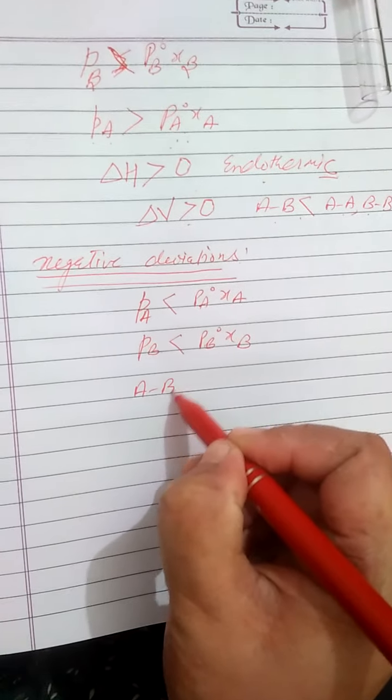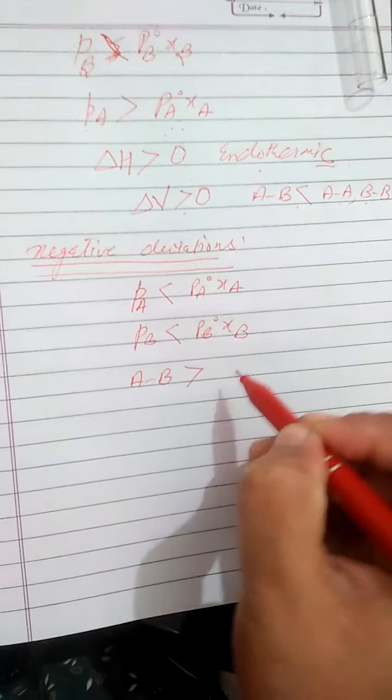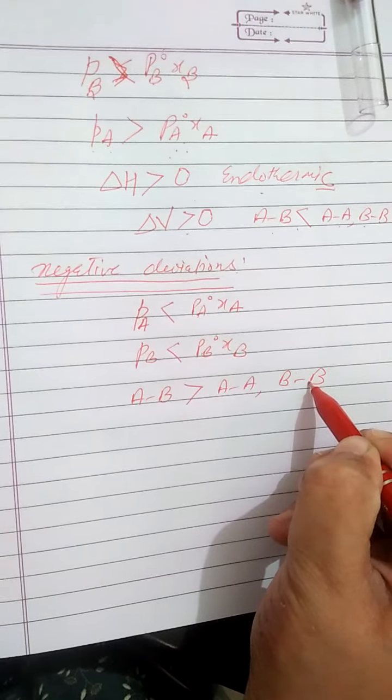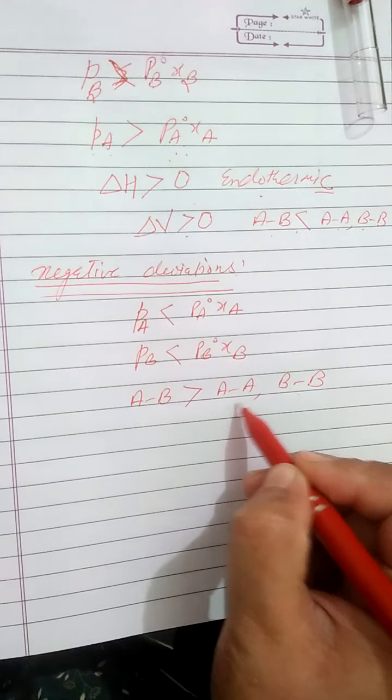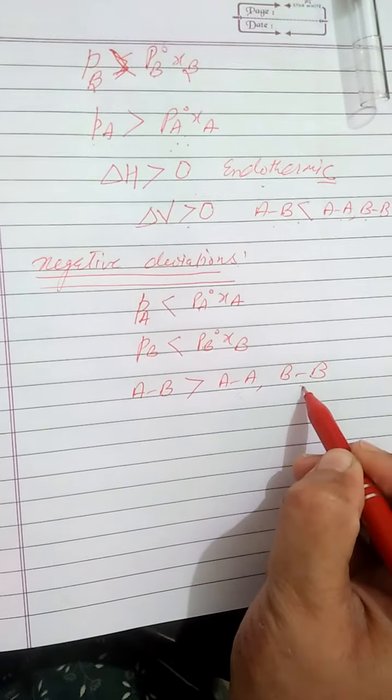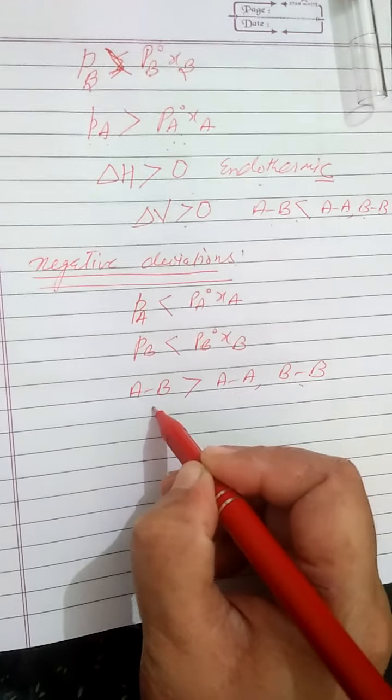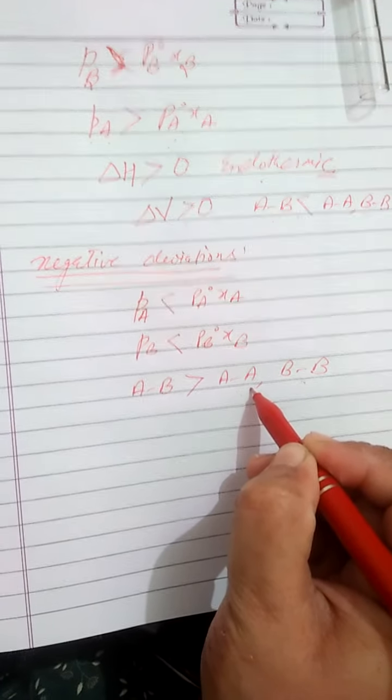because the AB interactions are much greater than AA and BB interactions. It means when two components are dissolved to make a solution, they intermix with a strong bonding, rather than that in their pure state.